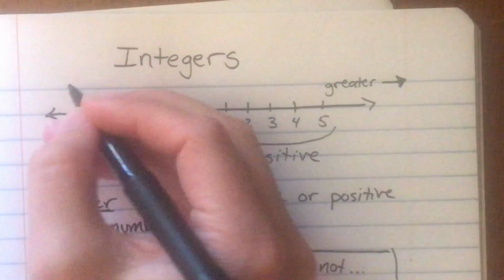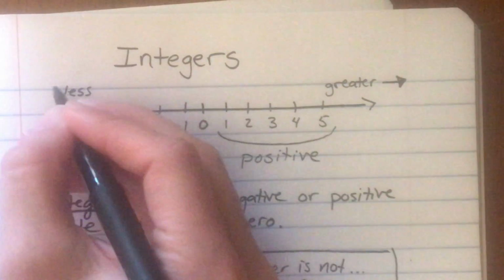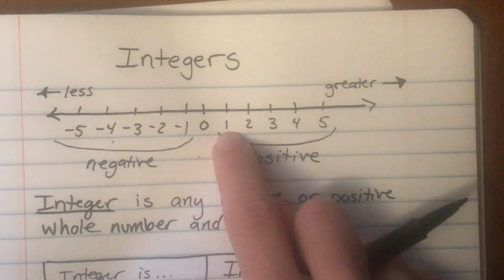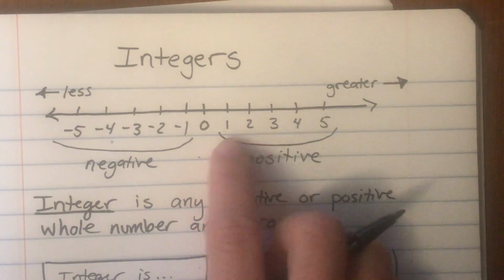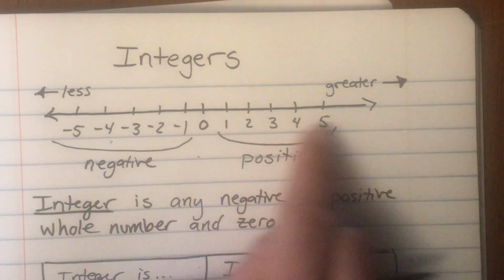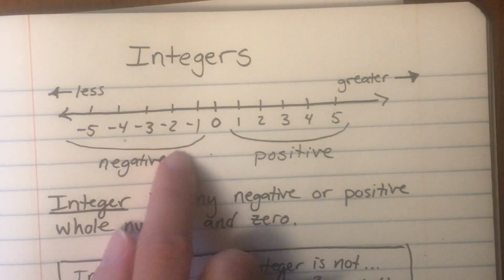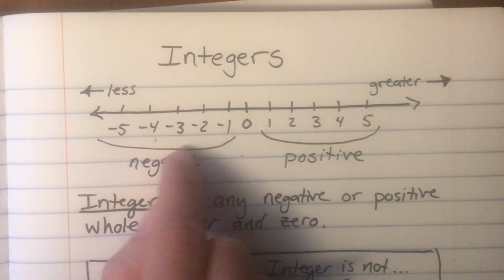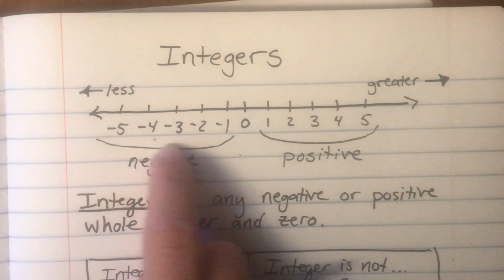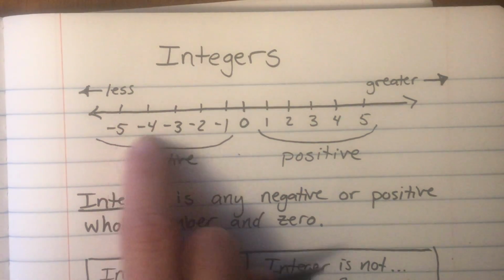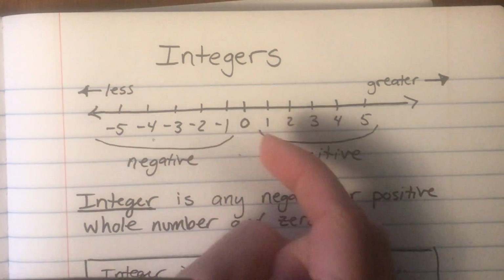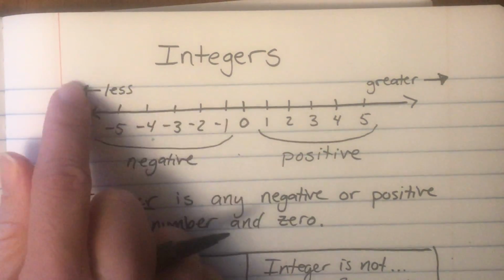And we know that we would get less the further we go to the left. And so if I look at 5 and I say, is 5 less than 1? Well, no, 5 is further this way, 1 is further this way, and so 1 is less than 5 because it is further to the left on the number line. So now notice how that works with negative numbers, right? So negative numbers are going to get less when they go this way. That means -5 is less than -3. Now, we have always been taught that 5 is actually greater than 3. But the bigger the number, the more negative it is, and actually the less that it is.